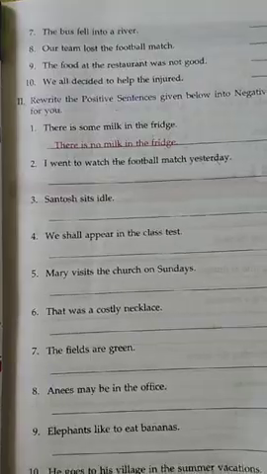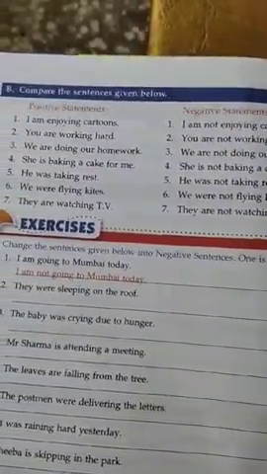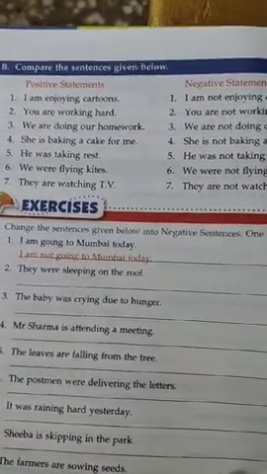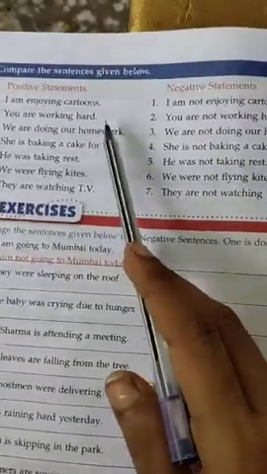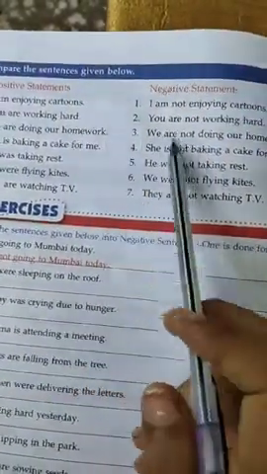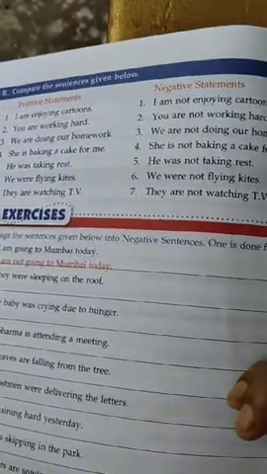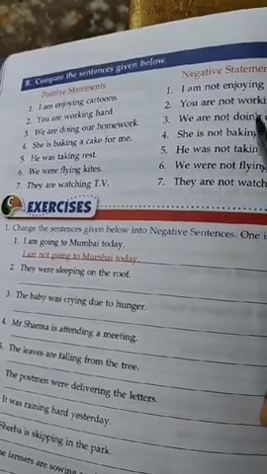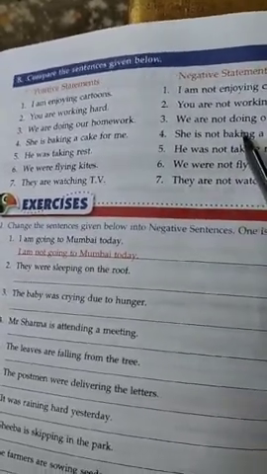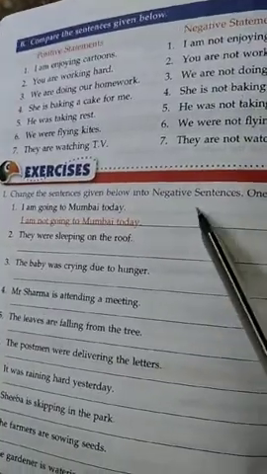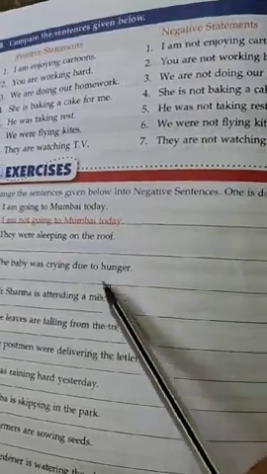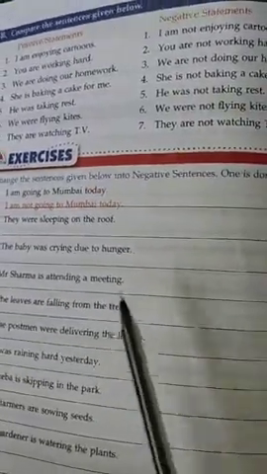So please write exercises Roman number 1 and 2 and compare the sentences given below. Here you can see page number 24. The first sentence, positive statement, is I am enjoying cartoons. The negative sentence is I am not enjoying cartoons. These sentences change positive statements to negative statements. So change the sentences given below into negative sentences. Similarly, some statements are given that you also have to change into negative.